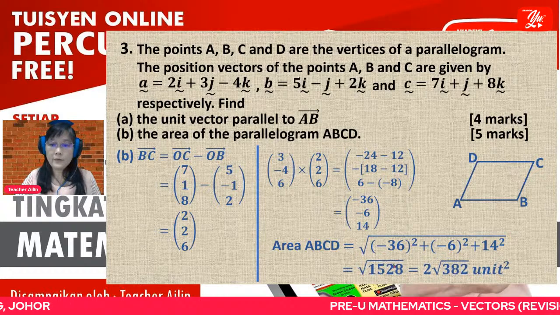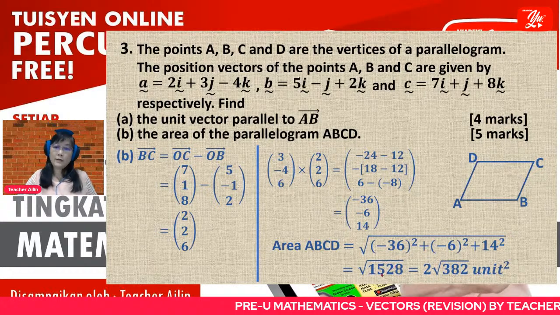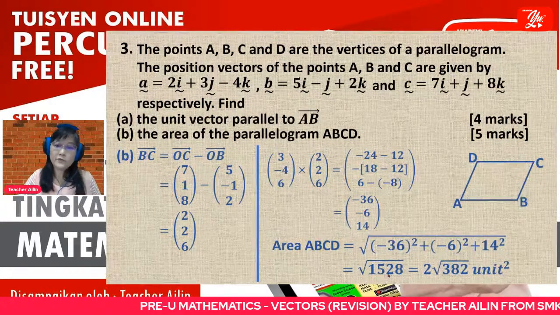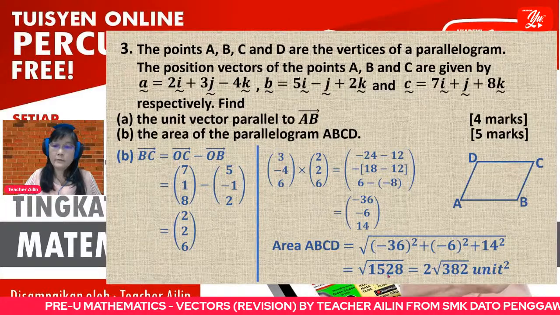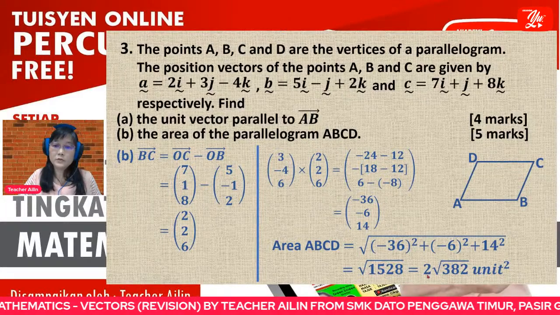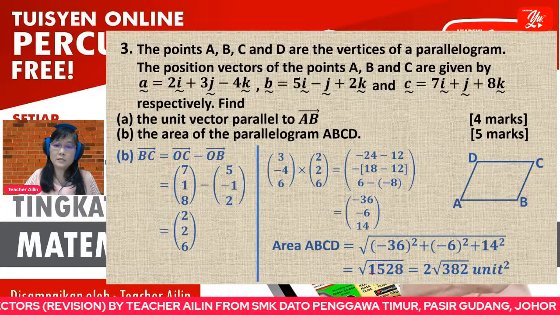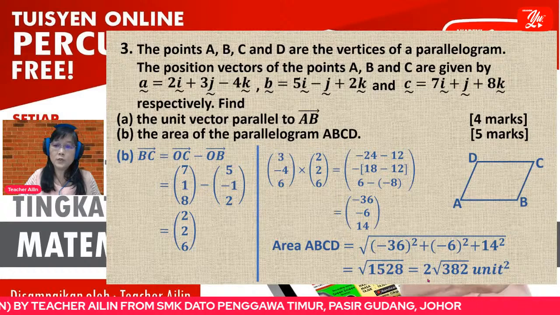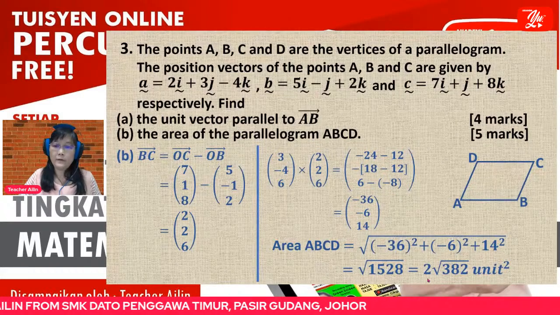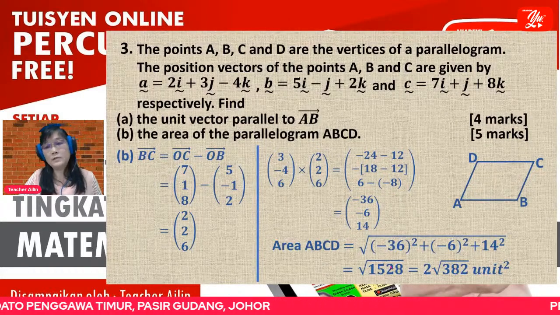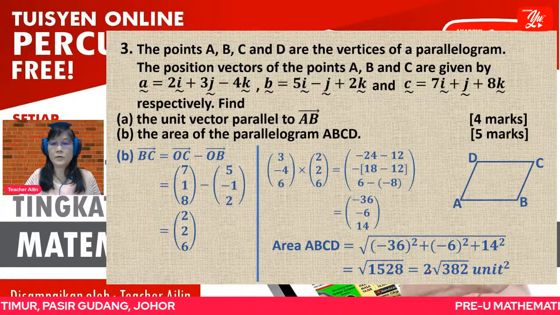Then when you simplify, when you calculate, the number is 1528. So remember, for 1528, you have to double check whether this square root can be simplified into the simplest form. Or you press the calculator and write in decimal, I think it's okay also.